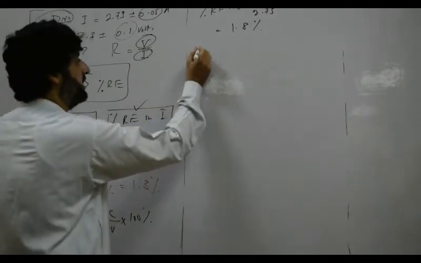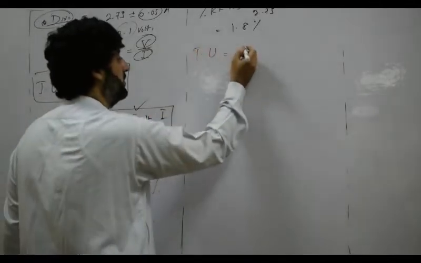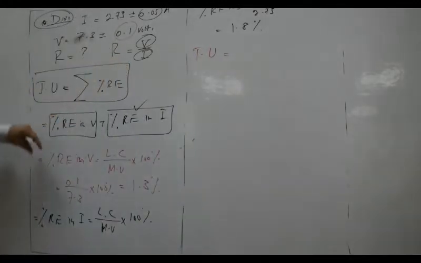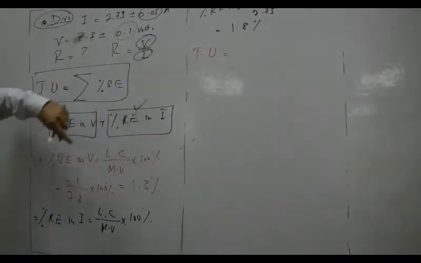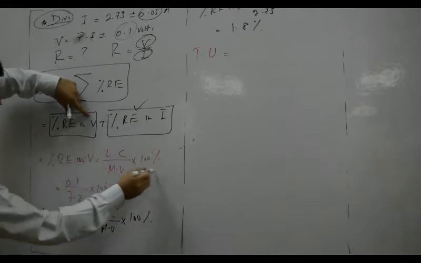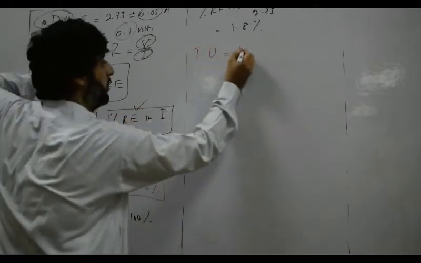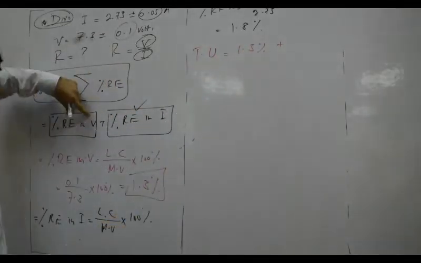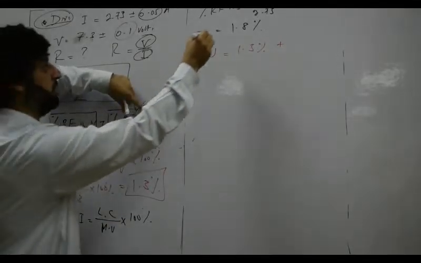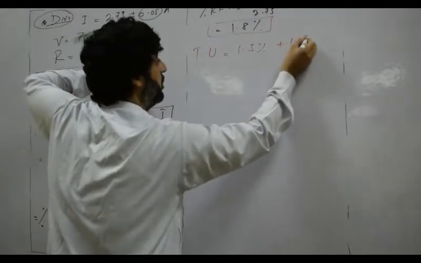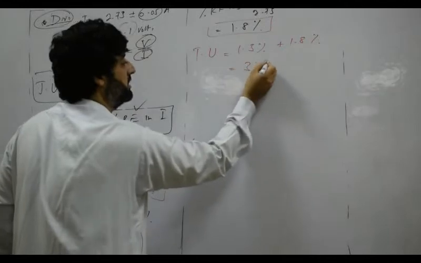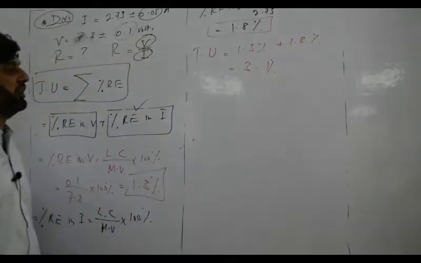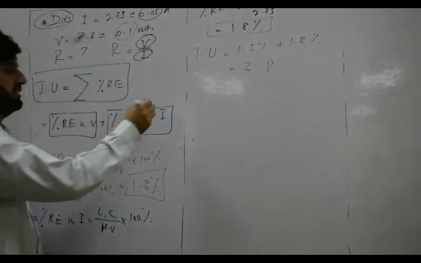So the total uncertainty is equal to percentage error in voltage plus percentage error in current. What is the percentage error in voltage? That is 1.3%. Okay, what is the percentage error in current? That is 1.8%. So the total error is 3.1%. That is the total uncertainty in the resistance.